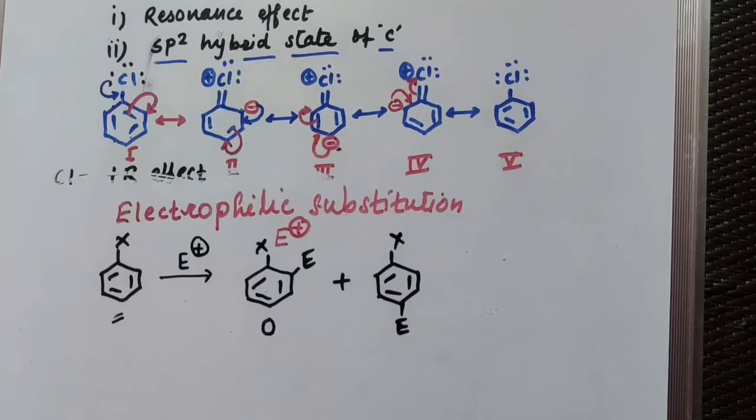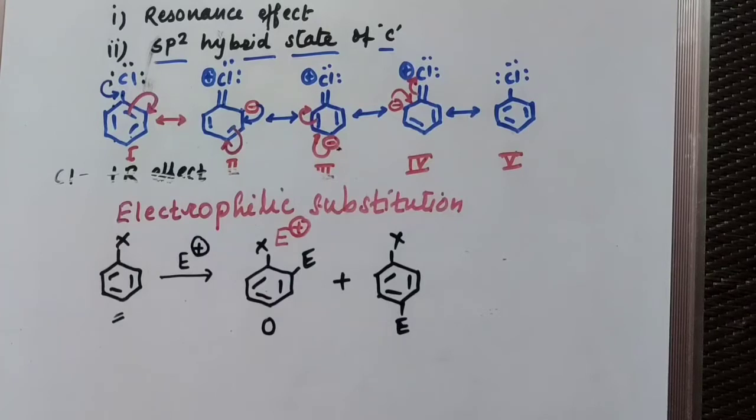So electrophilic substitution is what? One electrophile is replaced by another electrophile, and as electrophilic reagents are electron deficient centers, they attack on electron rich centers, and haloarenes are electron rich centers. So there is a formation of the corresponding product, but generally you will get ortho and para product or both of them.